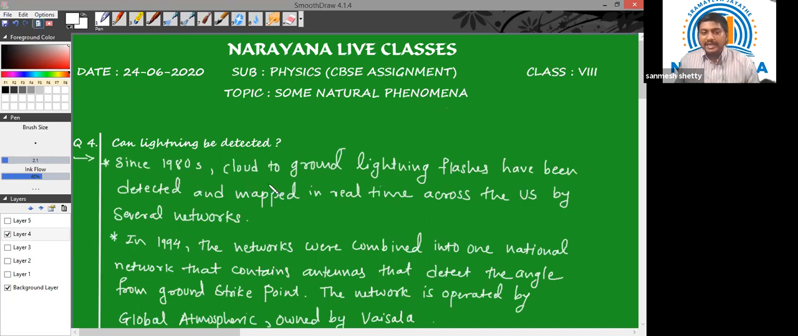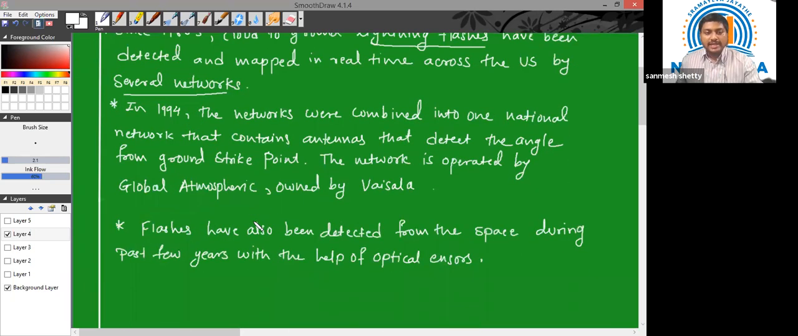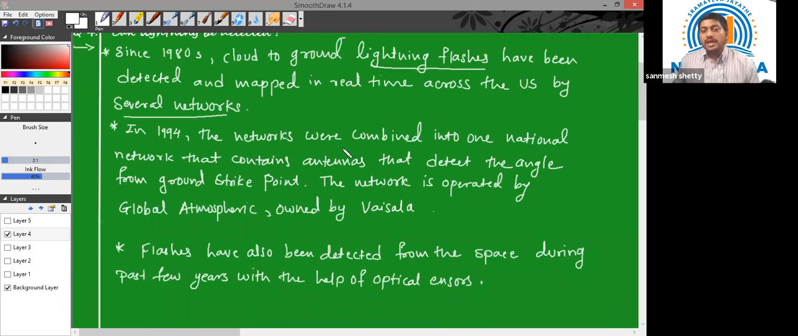Now, since 1980, cloud to ground lightning flashes have been detected and mapped in real time across the US by several networks. So in around the 1980s, the US had several networks of antennas which used to detect these pulses of electromagnetic energy created by lightning. In 1994, these networks were combined into one national network that contained antennas that detect the angle from the ground strike point.